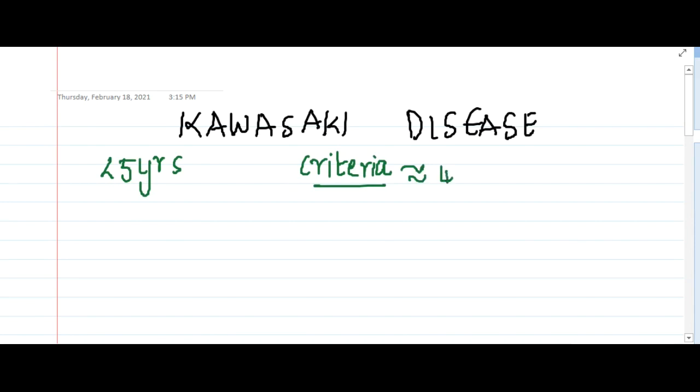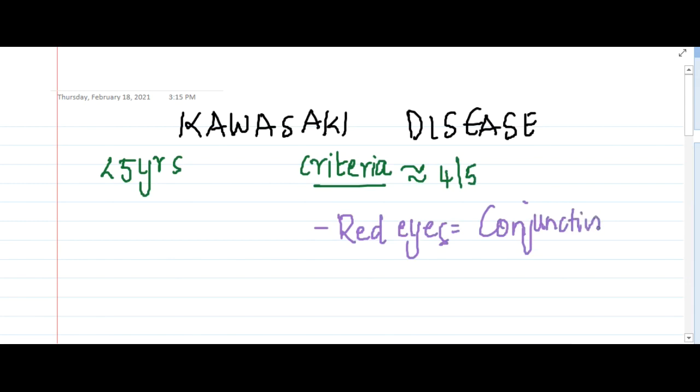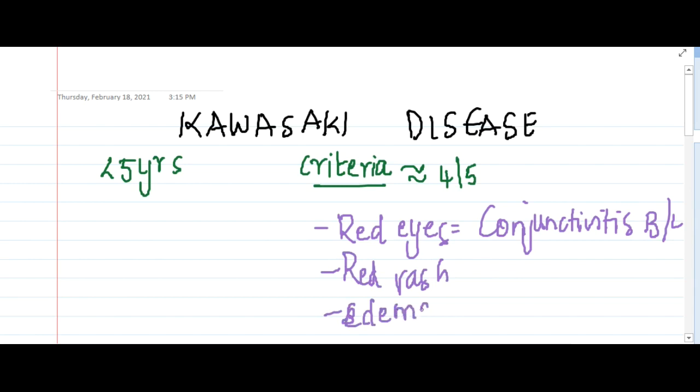At least 4 out of these 5 criteria should be positive for calling it Kawasaki disease. The mnemonic is red: there should be red eyes, that is bilateral conjunctivitis, and a red rash on the skin, and there will be edema and swelling of the skin.